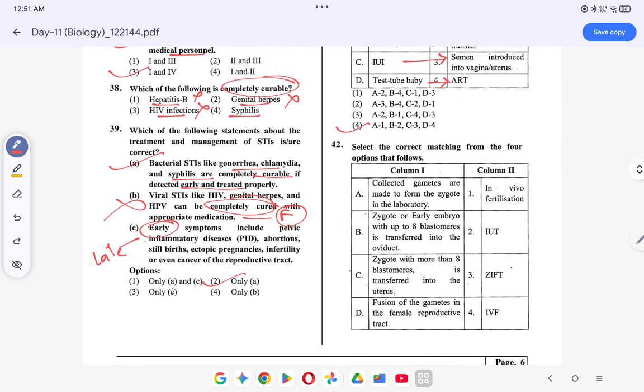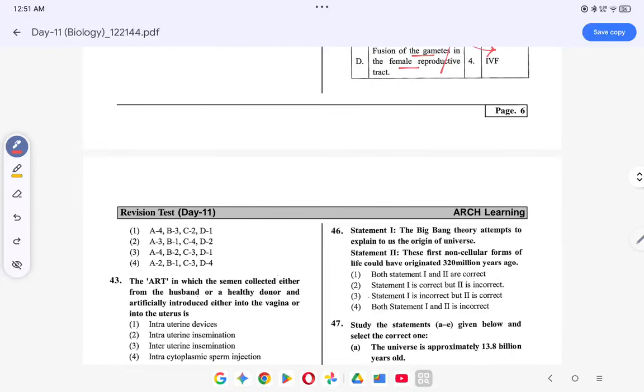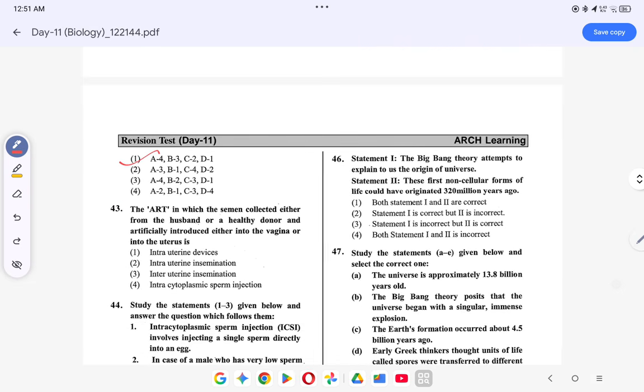अच्छा, collected gametes are made to form zygote in the laboratory. ये in vitro fertilization है, ठीक है. Zygote और early embryo up to 8 blastomeres होगा तो transferred into the oviduct. So it is zygote intrafallopian transfer. Zygotes with more than 8 blastomeres are transferred in the uterus. Intrauterine transfer. Fusion of gametes in the female reproductive tract. This is in vivo fertilization. तो आपका ऑप्शन क्या हो जाएगा? आपका ऑप्शन हो जाएगा A is 4, B is 3, C is 2, D is 1. Coming to the next question.